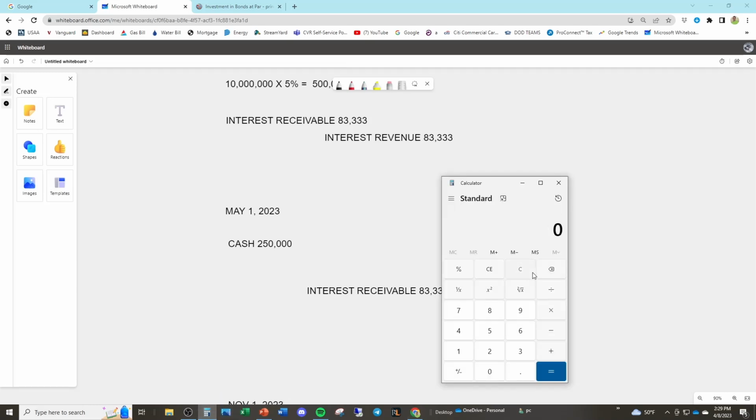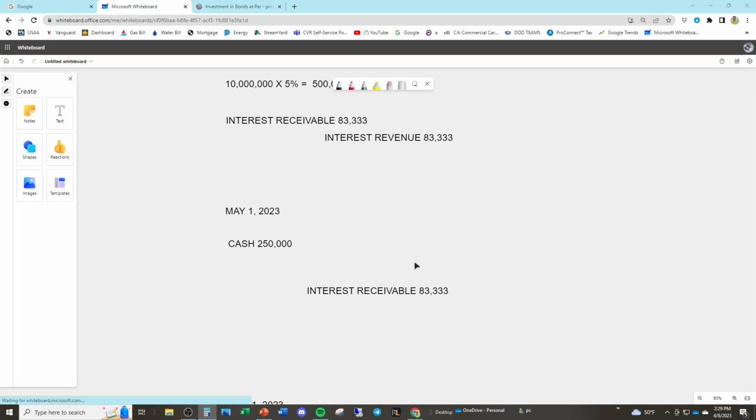So if you take 500,000 divided by 12 times 4, you get 166,666. We'll call it 166,667. So we earned interest revenue. We'll just copy this.